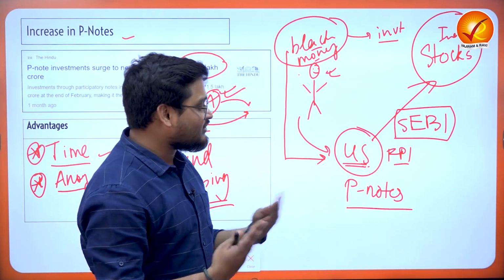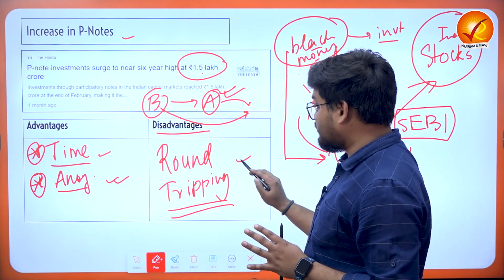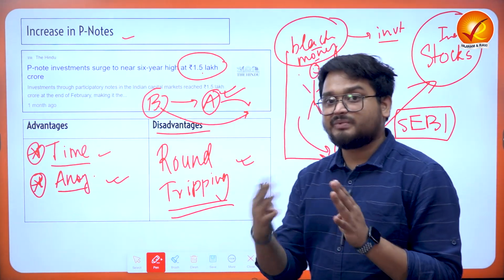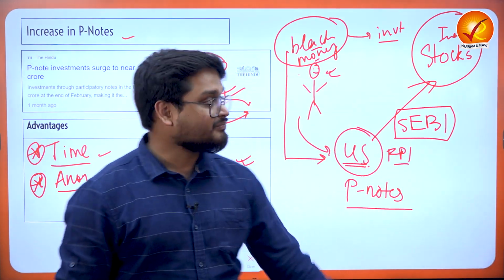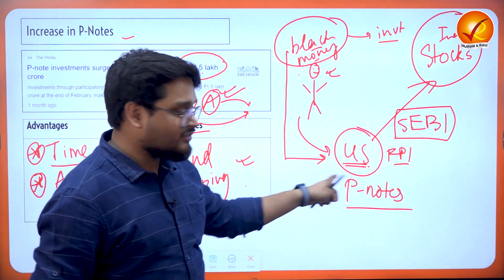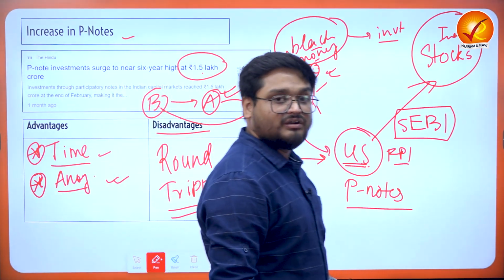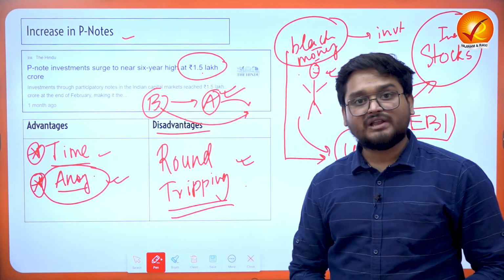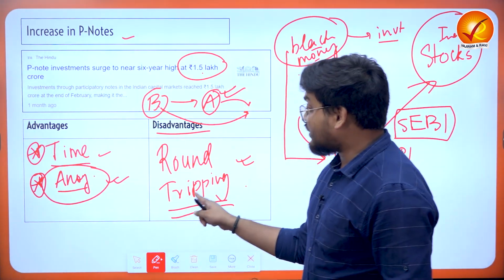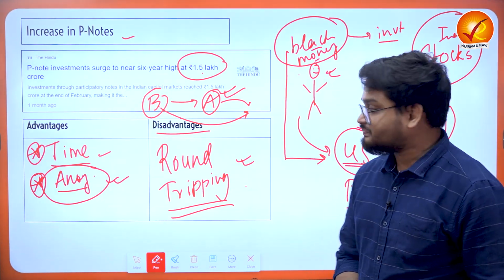So this is a particular practice. It is not the only way where round tripping takes place. It's one of the ways in which black money turns into investment in the stock markets. So this is one form of disadvantage, because the names are anonymous. That is why this is a very serious kind of disadvantage in this manner.